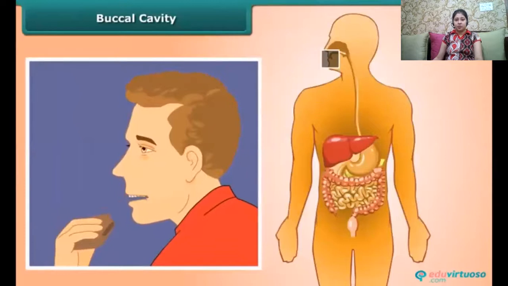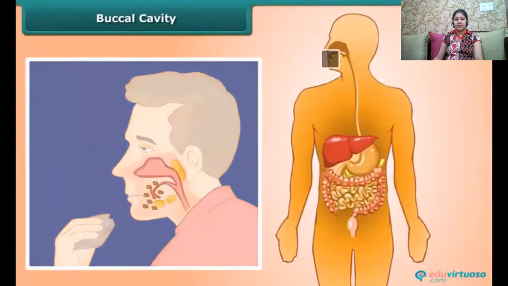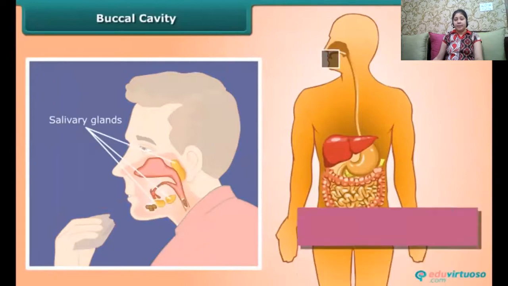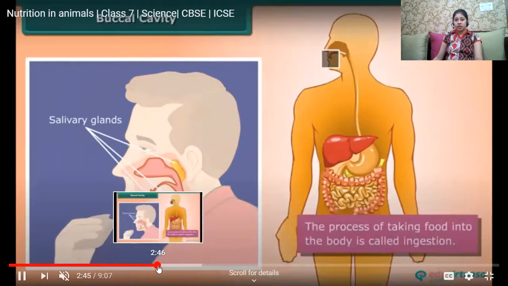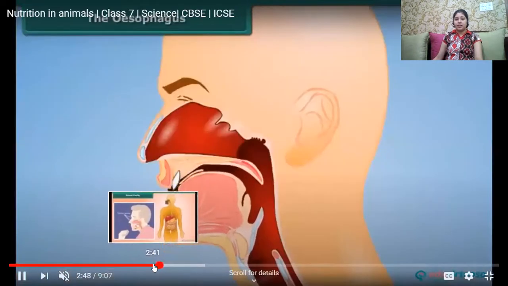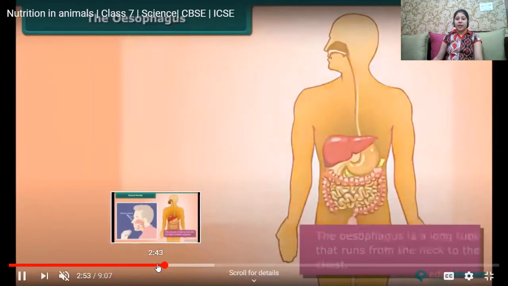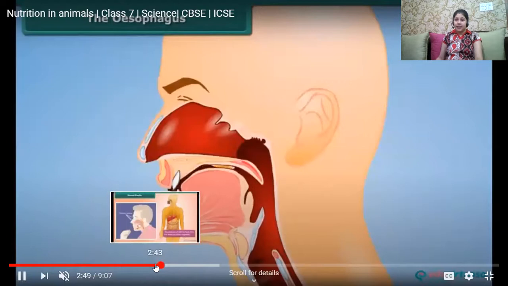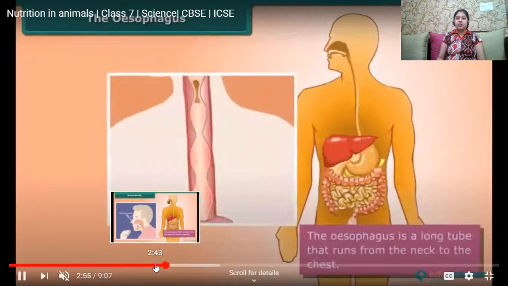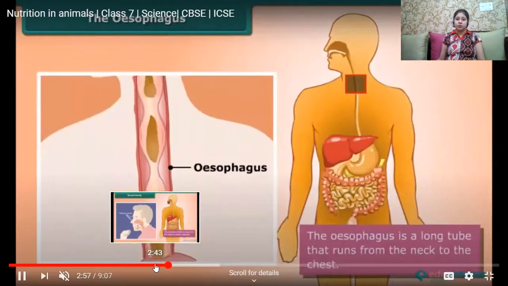When we are chewing the food, we are taking it inside the buccal cavity. Inside our mouth, saliva is secreted by the salivary glands. The saliva breaks down the starch into simpler substances called glucose. This process of taking food into the buccal cavity is called ingestion. Once we have chewed the food by the mechanical process and the enzyme in saliva has acted upon it, it moves down the esophagus or the food pipe.